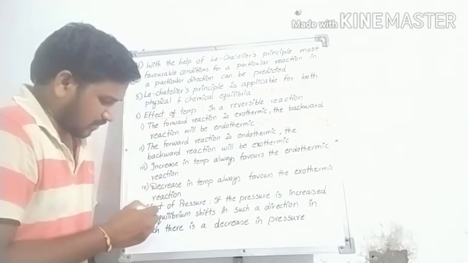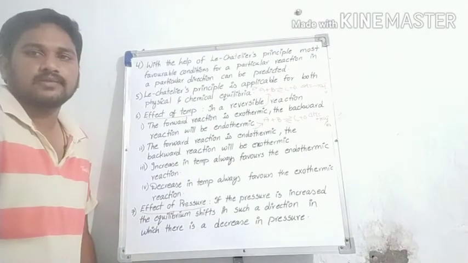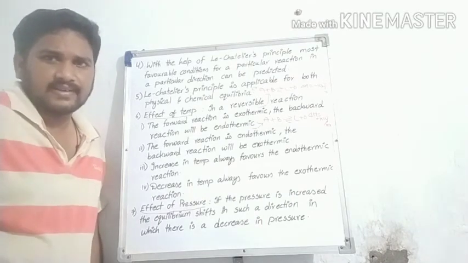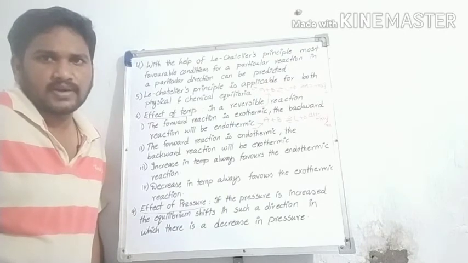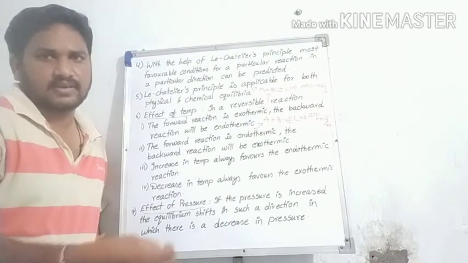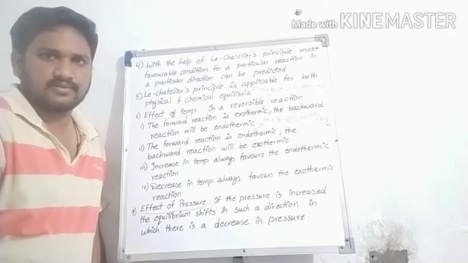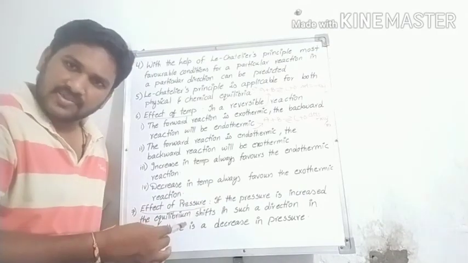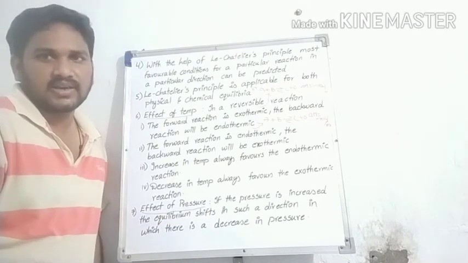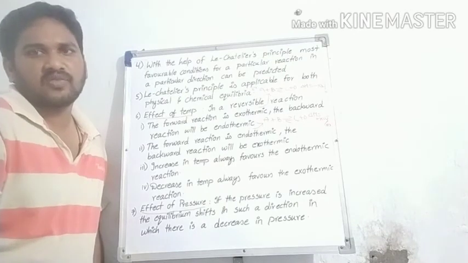After that, the effect of pressure. In this effect of pressure, again, if we increase the pressure of the reactants, the equilibrium shifts to the side where the pressure decreases, that is, it shifts only to the product side. Is it understood, sir? Let me repeat once again: if we increase the pressure of the reactants, the equilibrium shifts to the side where the pressure of the product side is decreased.